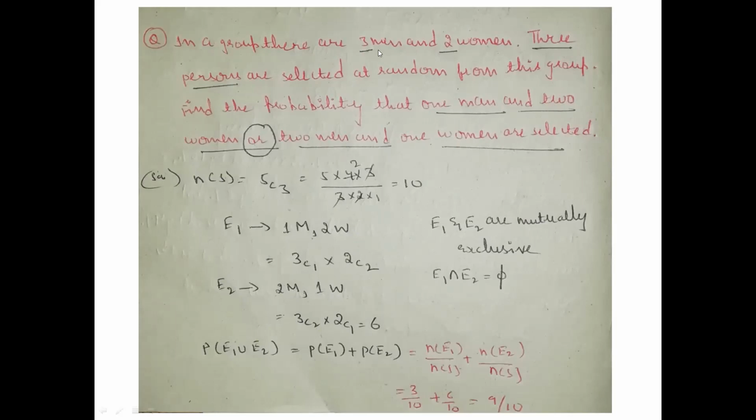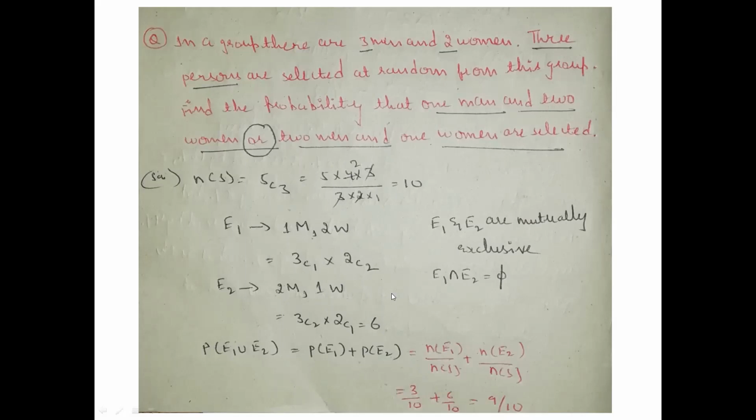In the group there are 3 men and 2 women. 2 men have been taken. Total number of women, the combination of 1 woman as per the conditions. If you solve the problem by applying this formula, you'll get the values, and the same you have to substitute here. The E1 value is like this: 3 will be the E1 value, and the E2 value will be 6.